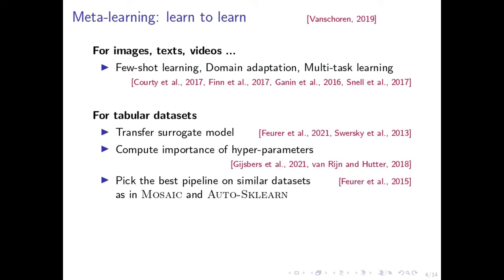The approach on meta-learning is dependent to the format of data. For tabular dataset, one cannot reuse model trained from previous tasks. Instead, what we can do is to look at transferring surrogate model, compute meta-knowledge from an offline benchmark, or find the most similar task, then pick the best performing machine learning pipeline on this task, and finally solve the new task with this pipeline. Finding this similarity between datasets is the reason why we need metafeatures. It refers to a vector of descriptors of the dataset, and the point is that similarity of datasets are defined as the distance of their metafeatures.